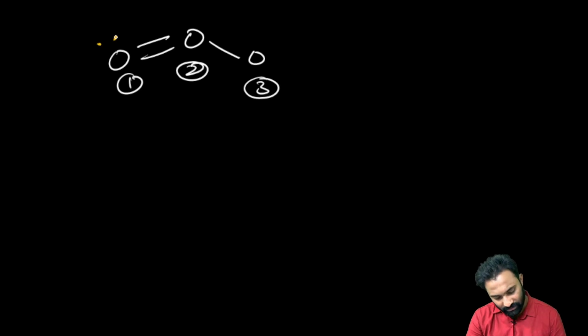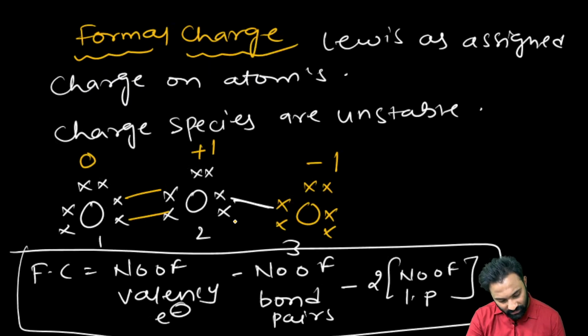Here oxygen number 1 has 2 lone pairs, oxygen number 2 has only 1 lone pair, and oxygen number 3 has 3 lone pairs. Sir, how come oxygen number 2 has 2 lone pairs, so how are you saying 1 lone pair? Now my dear friend, you can see this oxygen to complete its octet requires 2 electrons. This oxygen has already completed its octet, and oxygen number 3 also needs to complete its octet.